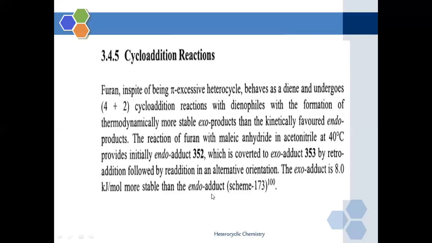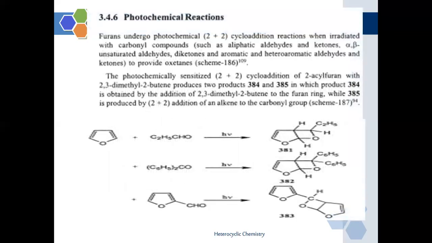So whatever adduct is formed during the cycloaddition reaction of the furan molecule, as furan is going to behave as a diene towards cycloaddition reaction, they are going to form the exo adduct and endo adduct, but the exo adduct is more stable than the endo adduct.